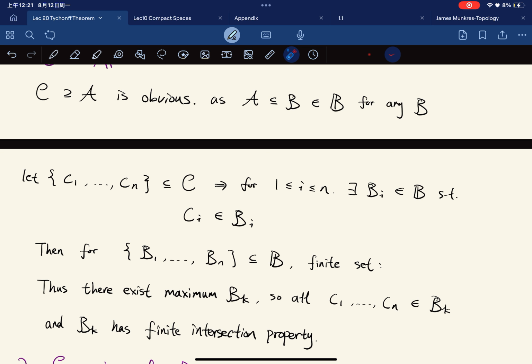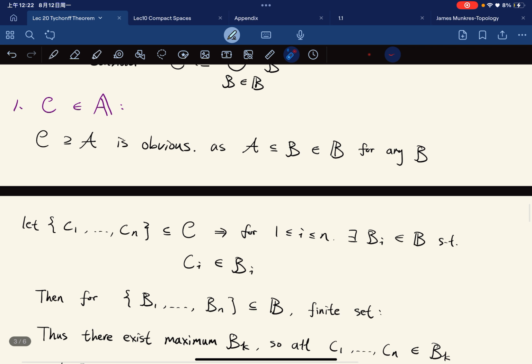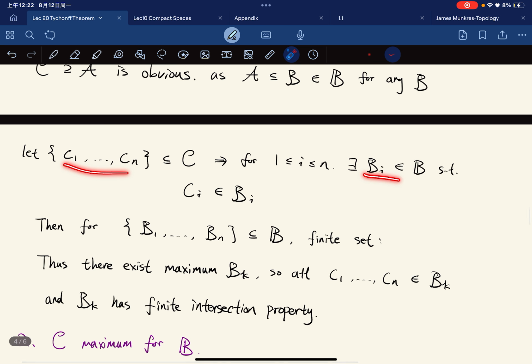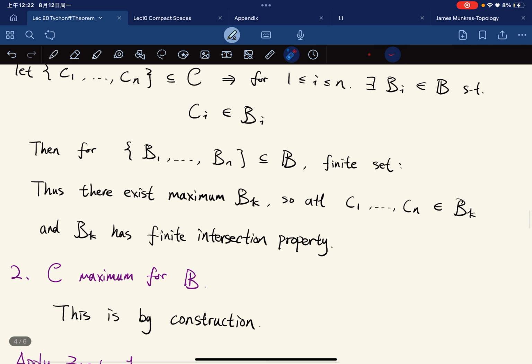For example, C1 is in C, which means that C1 is in some B1. So for each Ci, there is a Bi such that Ci is an element of Bi. Okay, now this corresponding collection of Bi is a finite set, which means that there exists a maximum, right?